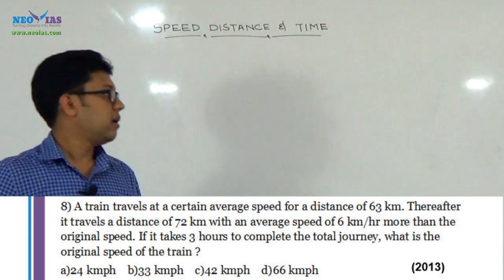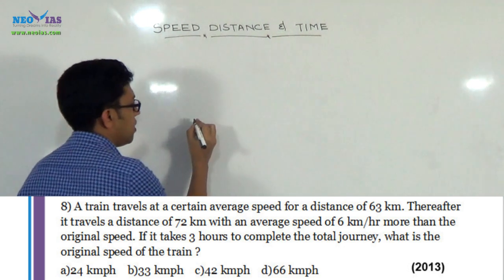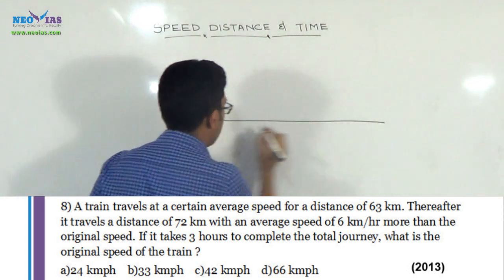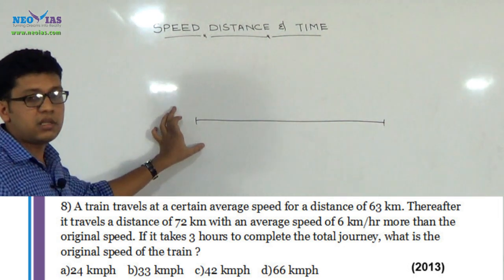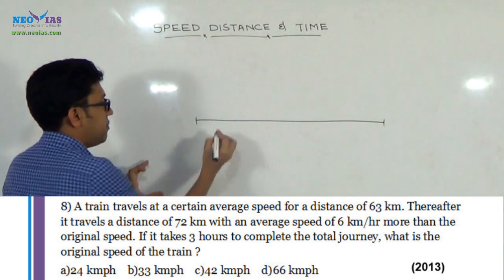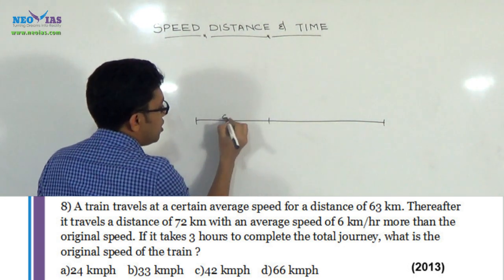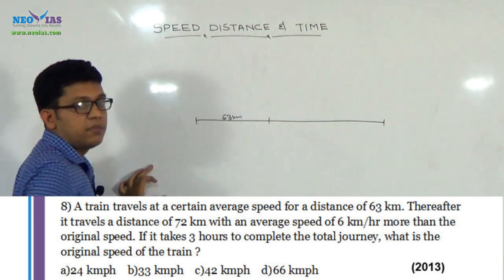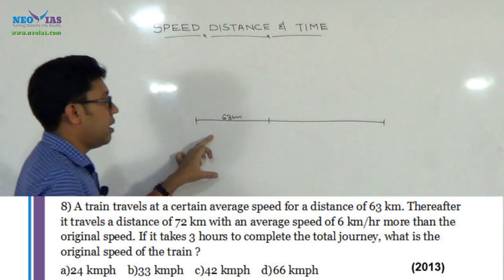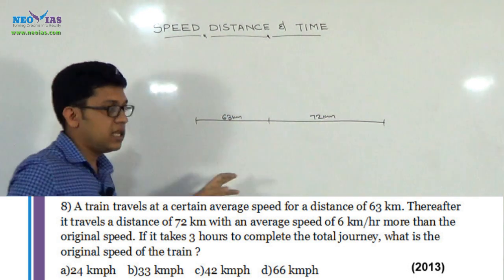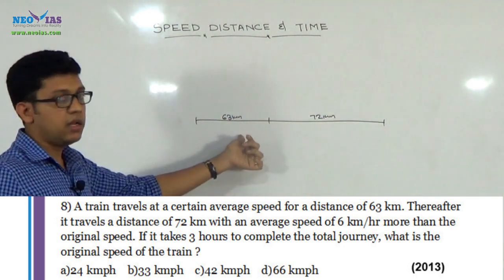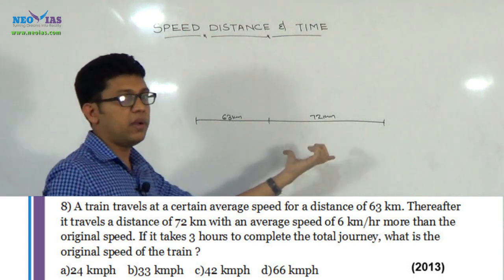Here it is said that a train travels the first 63 km journey at a particular speed, and after that it travels its next 72 km journey at a speed higher than this speed, that is higher by 6 km per hour.